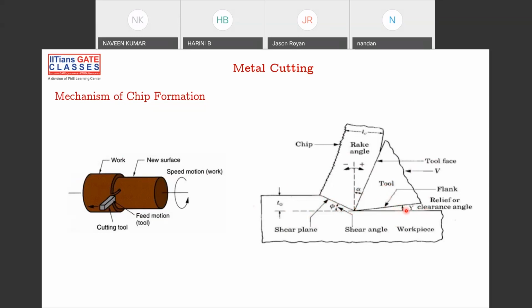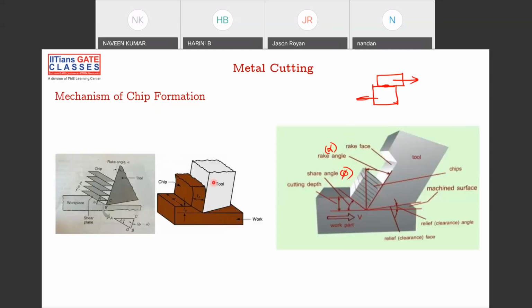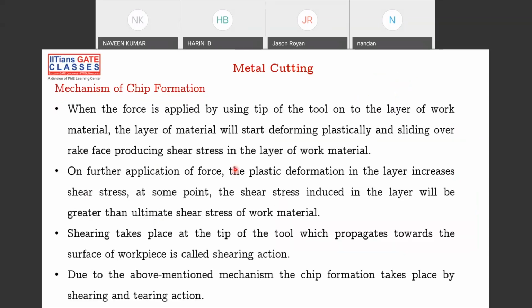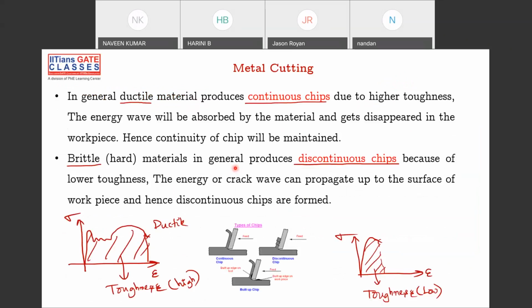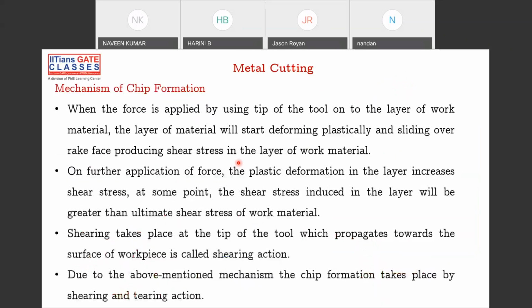That is your theta E, theta S, your relief angles, right? And this is your T naught, the chip thickness before cutting. TC is your chip thickness after cutting. I'll write these as T1 and T2, which I'll show in the next slide. This is the simple mechanism. So this is how it happens.